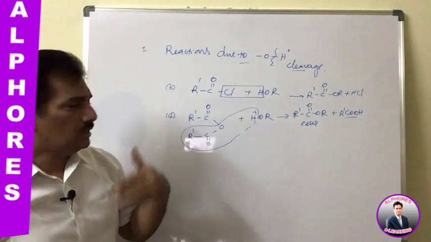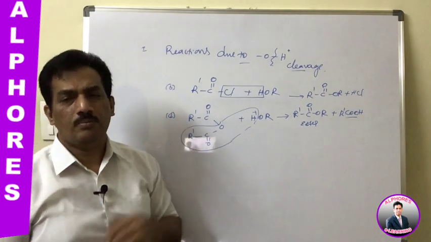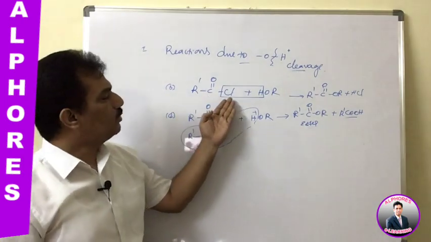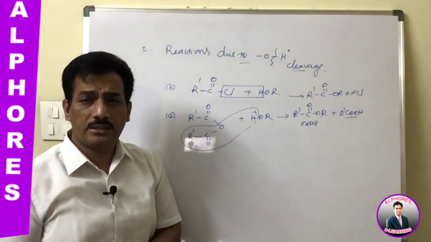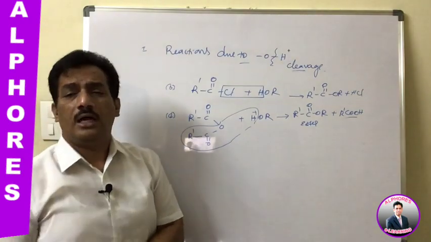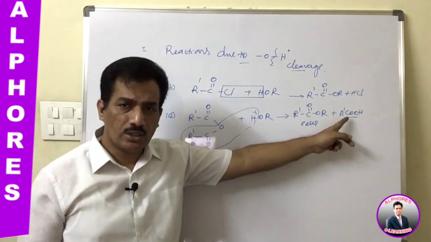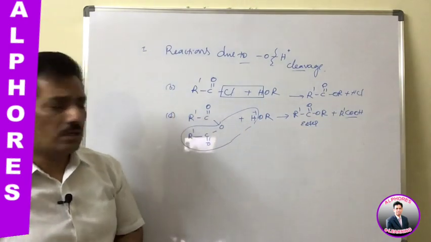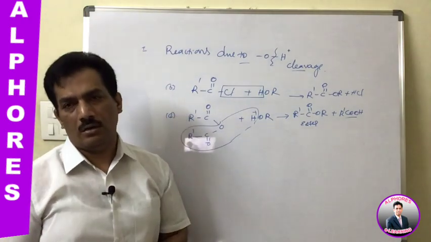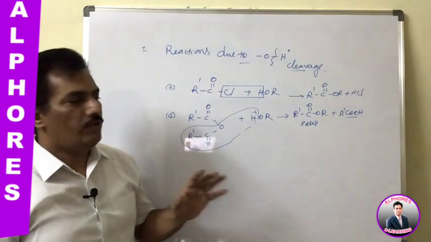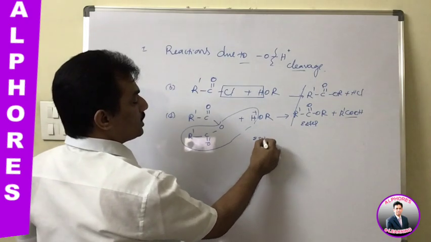In all cases, in case of acids, water, H plus is from alcohol and OH is from the acid group. And now in acid chloride, the byproduct is HCl. In that HCl, H plus is from alcohol and Cl minus is from the substrate. And in this case, RCOOH, the anionic part RCOO minus is from the acid anhydride substrate and this H plus is from alcohol. So all these reactions where ester is the major product are known as esterification reactions.